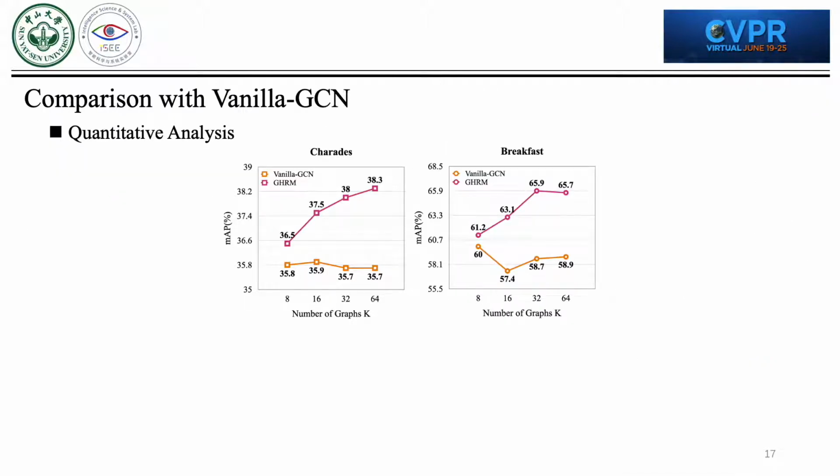Both vanilla GCN and the proposed GHRM module use multiple graphs to model the basic relations. Our GHRM can exploit the high-order relations by incorporating the information from all the other graphs, while the vanilla GCN fails to exploit the high-order relations due to the lack of information exchange between multiple graphs. To further demonstrate the effectiveness of modeling high-order relation on long-term action recognition, we replace our GHRM module with vanilla GCN for quantitative and qualitative comparisons. As shown in this figure, regardless of how many graphs are used to model the basic relations in long-term actions, our GHRM performs much better than vanilla GCN.